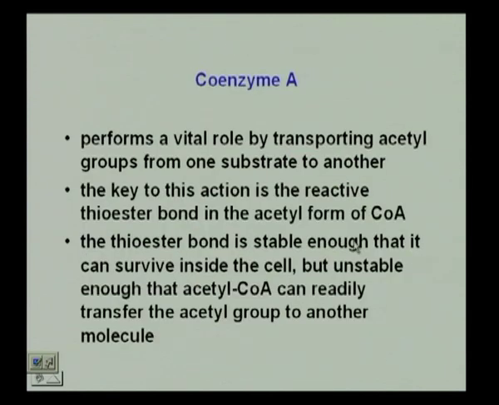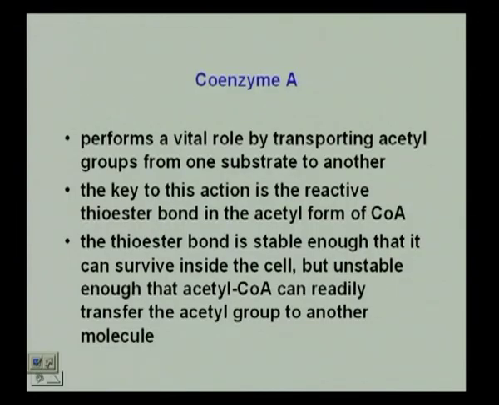Okay. Now, before I get into the process of glycolysis, this is something that we looked at before when we considered the vitamins. I mentioned that each of these vitamins, you now realize, is the precursor for a large number of cofactors and prosthetic groups. Okay. Coenzyme A is another such compound that is extremely important in the formation or the transfer rather of the acetyl group, that is a transfer of a 2 carbon system for any of the processes that occur.